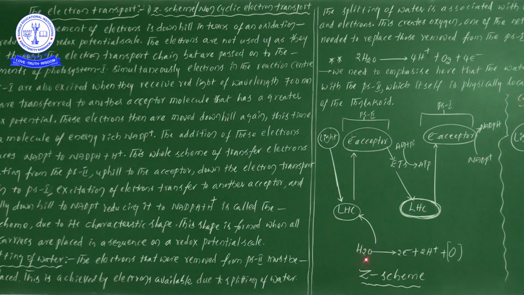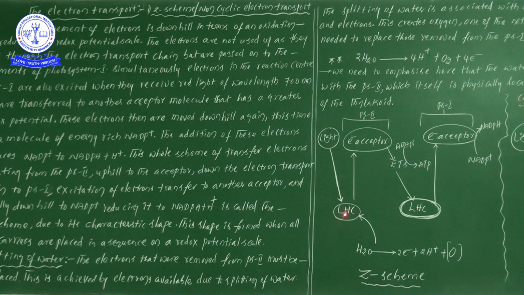So here the splitting of water takes place within the thylakoid membrane, and the electrons are produced. Once the electrons are liberated by the splitting of water, they are received by the first electron acceptor.